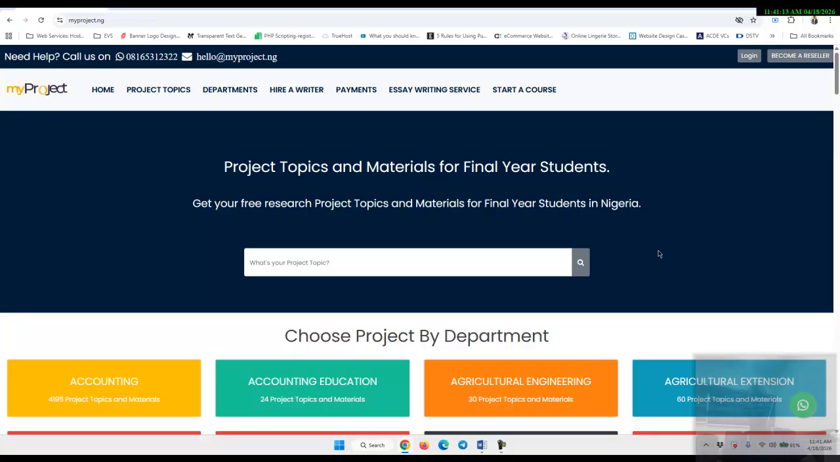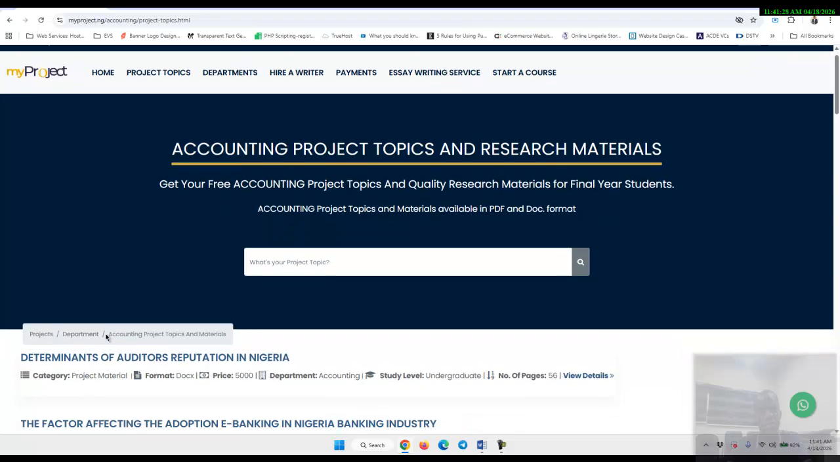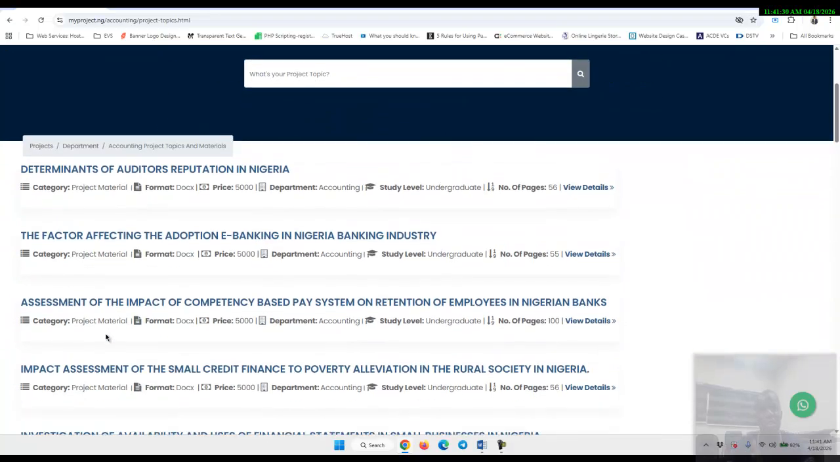Alternatively, in a situation where you do not have any project topic at all, and you are in accounting, for example, you could just come here and click on the accounting section or accounting column. It will bring up all the topics that are in accounting on this website.